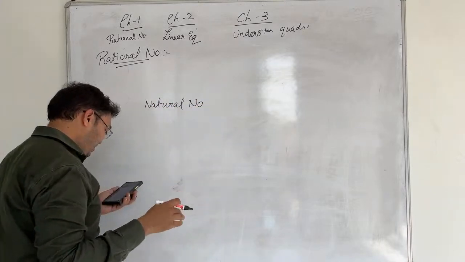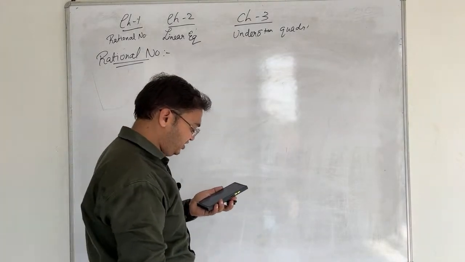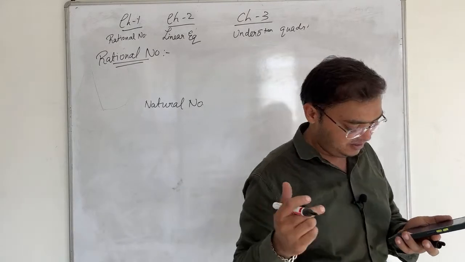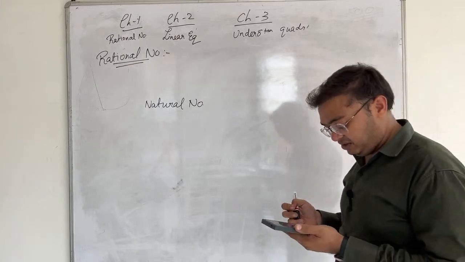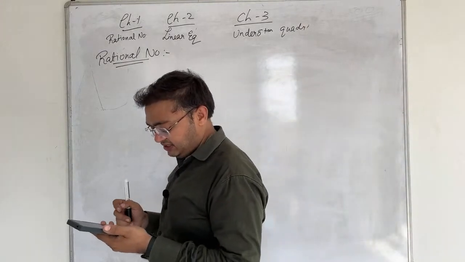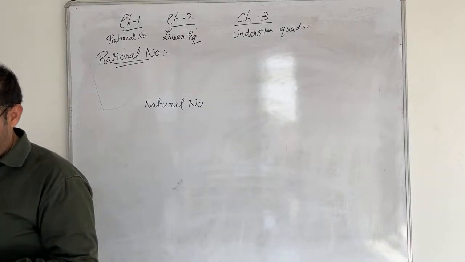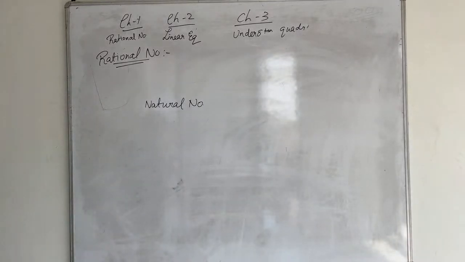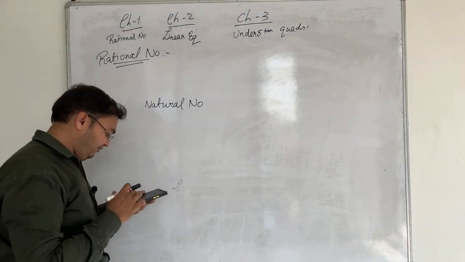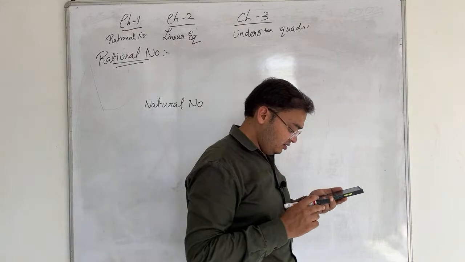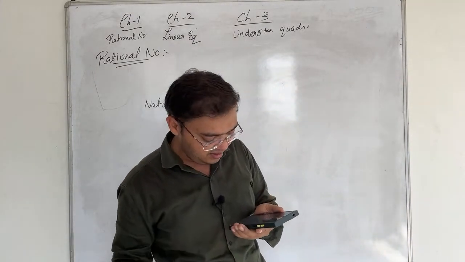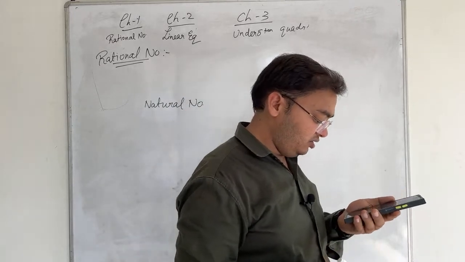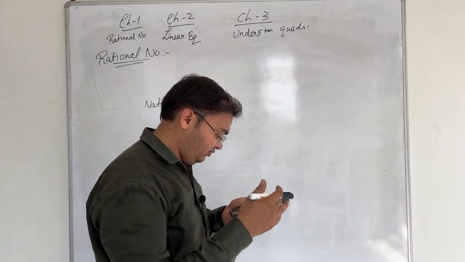Yes or no? Can anyone drop the message fast? What are called natural numbers? Let me check your basic concepts. What are natural numbers? Hetansh is telling 1, 2, 3, 4, 5, okay. Then 1 to infinity, okay. Mahi is telling 1 to 10. Jainam, it's wrong. 1 to infinity, okay. 1, 2, 3, 4, continue.